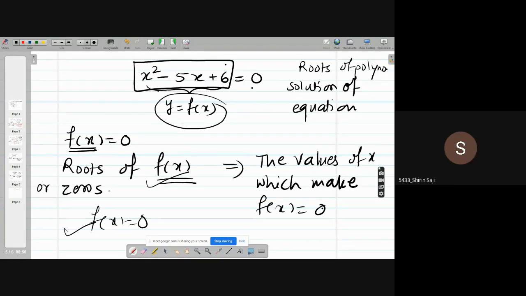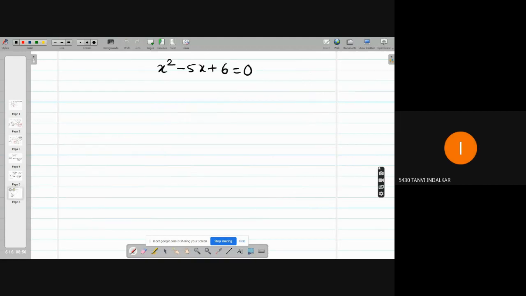Yes, ma'am. Can we go ahead? Yes. Now tell me, how do you solve this equation? x square minus 5x plus 6 equal to 0. Okay, let us start from a simple one. Tell me, what is x plus 7 equal to 0? What is the answer?